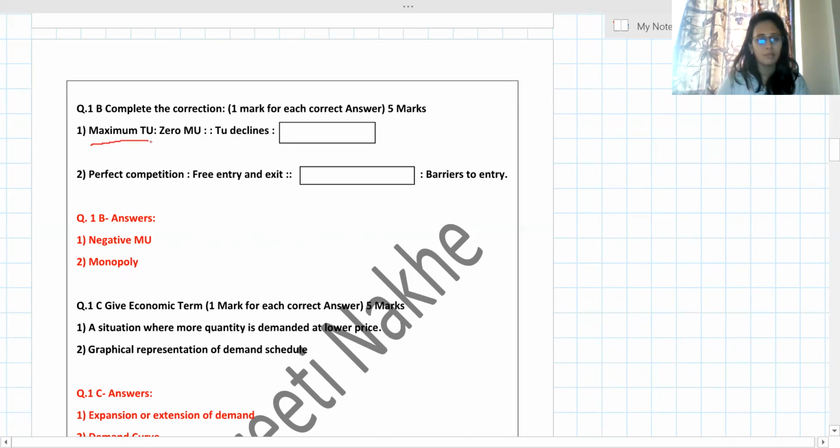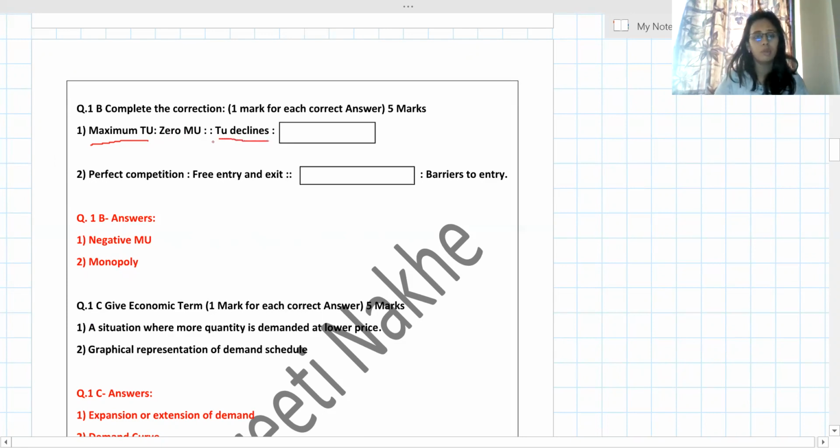For example, maximum TU is to 0 MU. We know this concept, when TU is maximum, MU is 0. We call it the point of satiety. At that time, the relation they have given. Now the second relation we have to fill up.